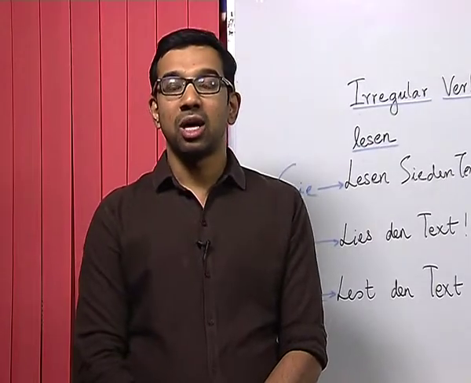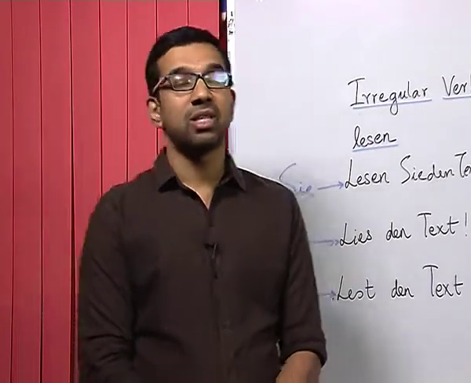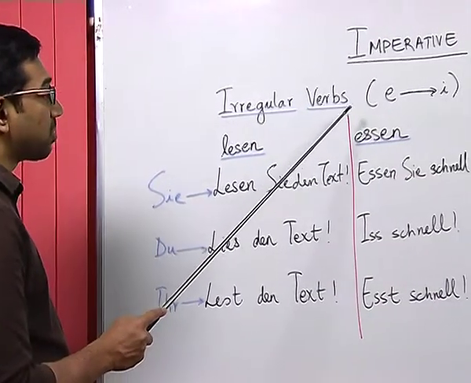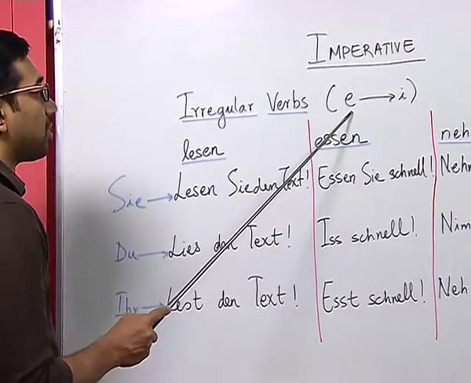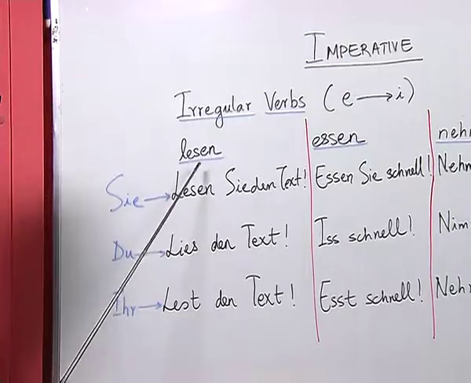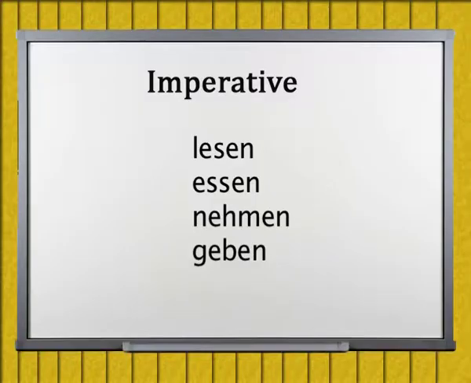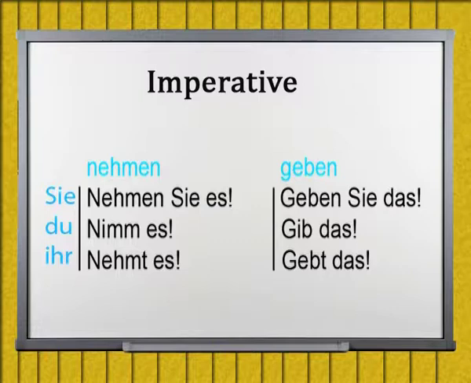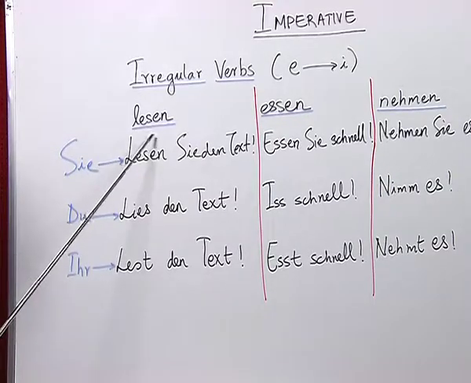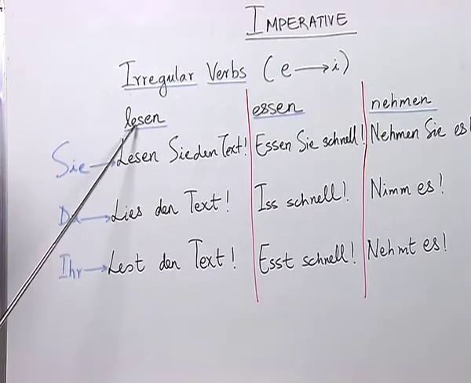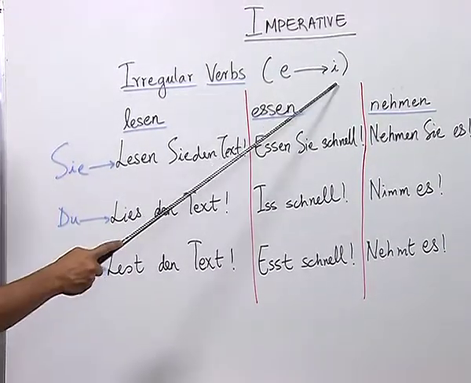Now, let us look at how imperative sentences are made with irregular verbs. Here, we are going to look at certain verbs where the vowel changes from E to I. So, here we have 4 verbs, which you are familiar with: lesen, essen, nehmen, geben. You are already familiar with the conjugation pattern with all the pronouns. You know that these verbs change their form, where the E is changed into I.